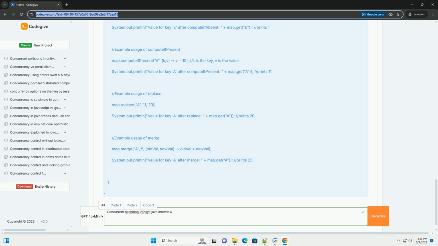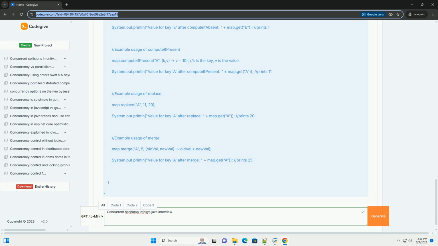8. Common interview questions. Here's a breakdown of interview questions you might face related to ConcurrentHashMap. 1. What is ConcurrentHashMap and why is it used? Answer: explain that it's a thread-safe implementation of the Map interface that allows concurrent access from multiple threads.